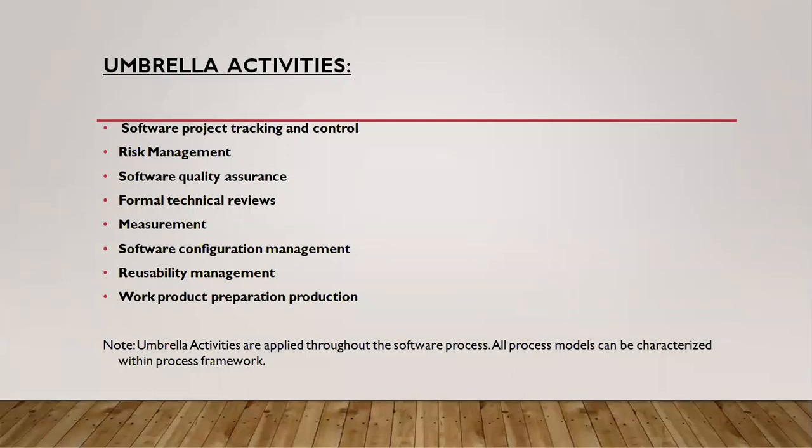While developing a software project, first we have to track, check whether this project is going smoothly or not, whether they are working according to the given time or not. Checking each and everything, where it is exactly, and controlling that. That is the first activity.